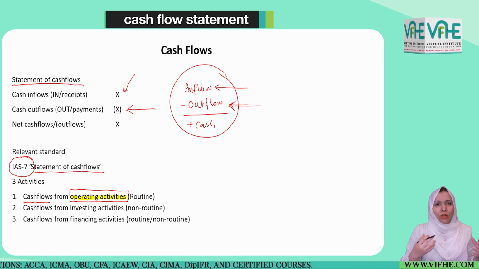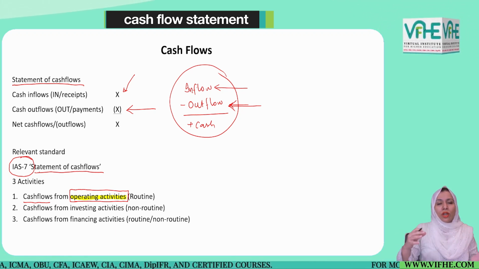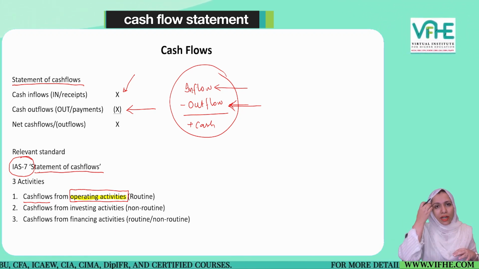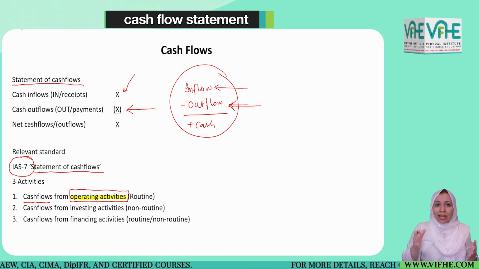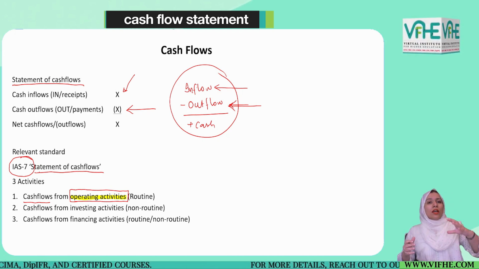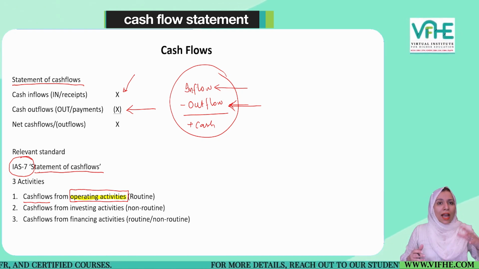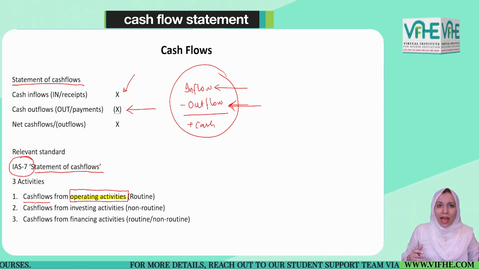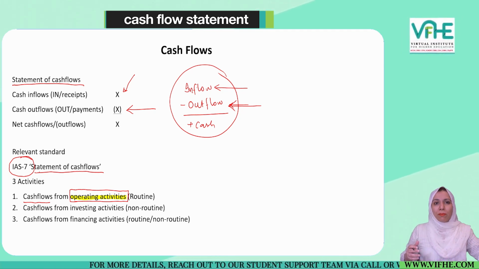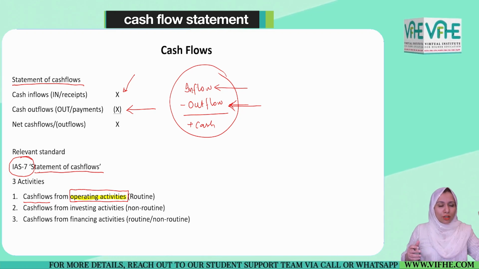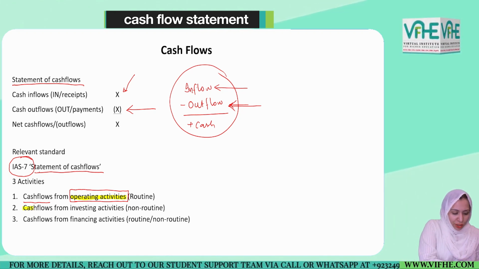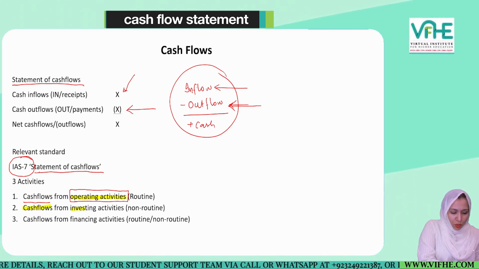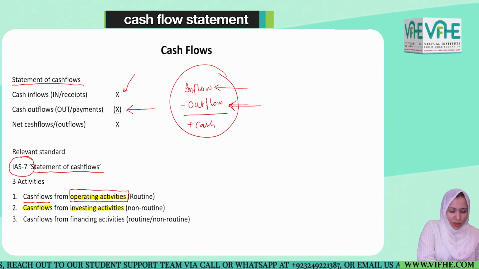I mean, when we purchase a material and sell it off, these are the routine trading activities that a company has to conduct. And if that generates any cash situation, it is held under the heading of cash flows related to operating activities. Cash flows are also relevant to investing activities as well.